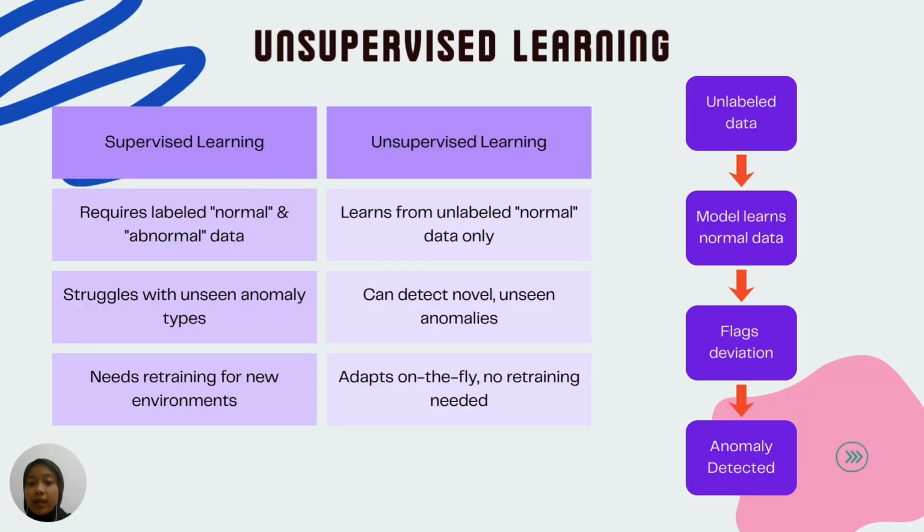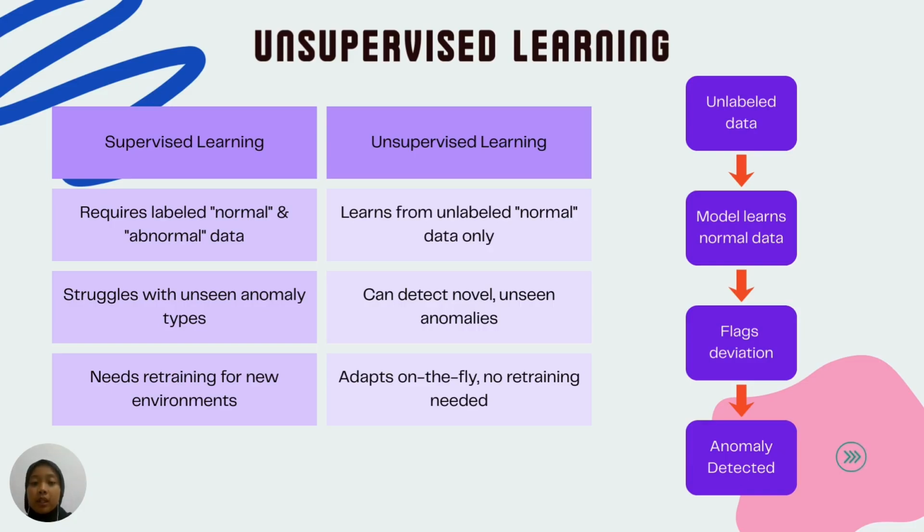Traditional anomaly detection relies on supervised learning, which means you need to feed the system thousands of examples of both normal and abnormal behavior. That's not only time consuming, but also limiting because you can't possibly label every type of anomaly in advance. Here's the key difference. Supervised methods require labeled datasets, struggle with unseen anomalies, and need retraining for every new environment. Our unsupervised approach, on the other hand, learns only from normal data. It builds a baseline of what is expected, and anything that deviates significantly is flagged. No labels, no retraining, and no predefined rules.